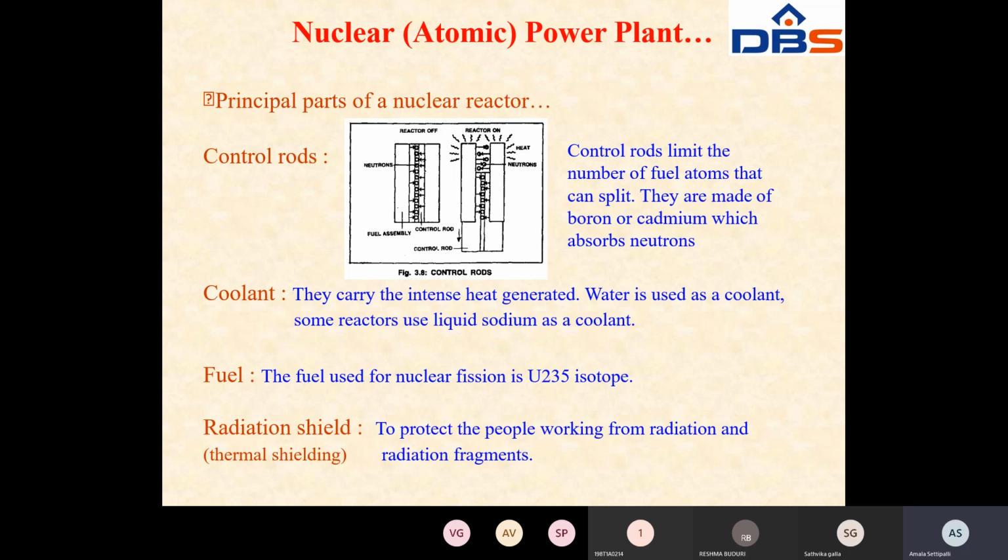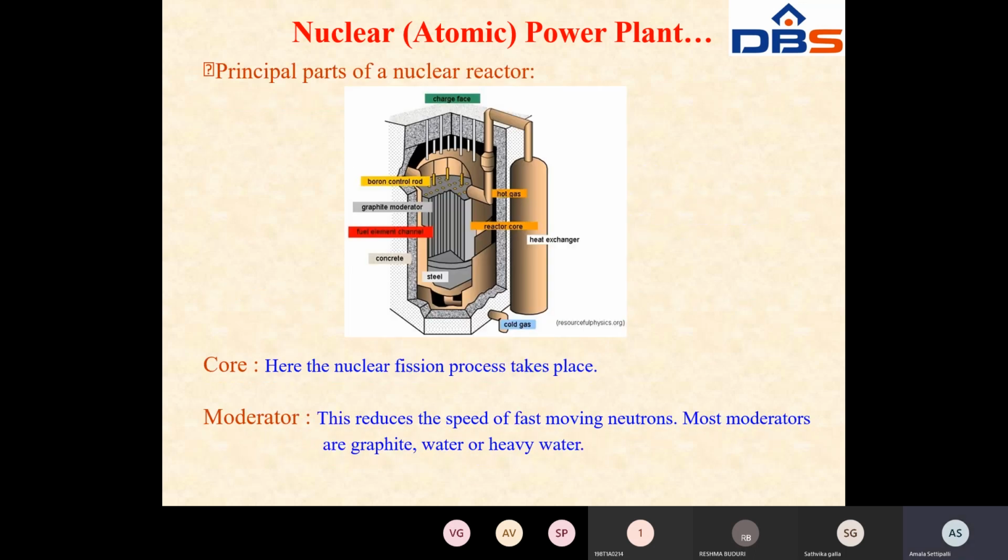Next one is the radiation shield, to protect the people working from the radiation and radiation fragments. On the top of this, you can place a radiation shielding. Why? Because here you are using nuclear elements, and nuclear elements produce radiation hazards. Radiation is released from the nuclear elements. So to protect the people who are working in the nuclear power plant, we use the radiation shielding. These are the main parts of a nuclear reactor.